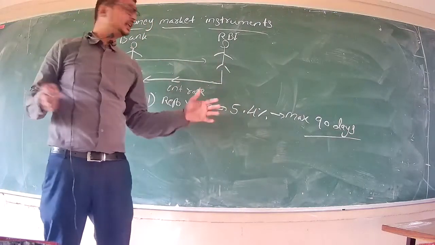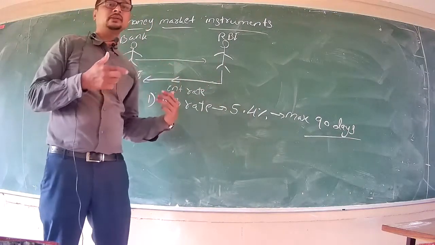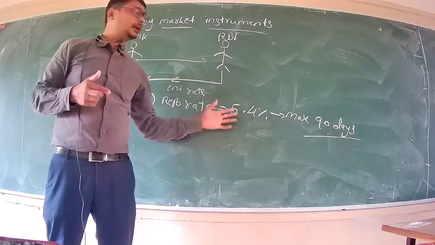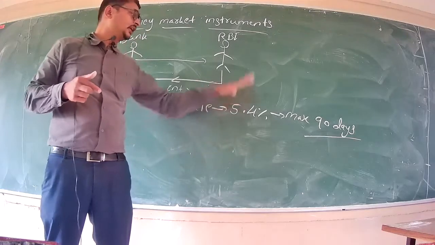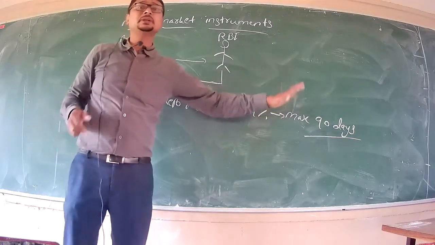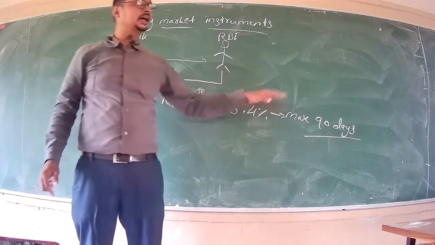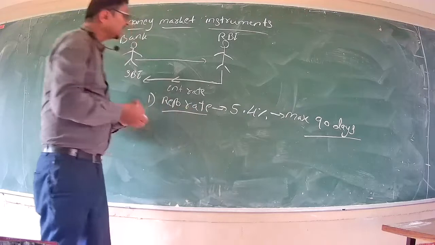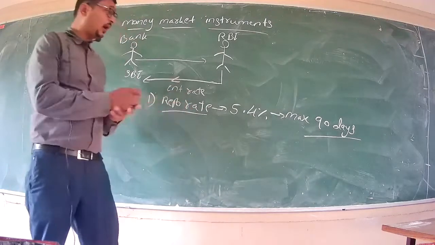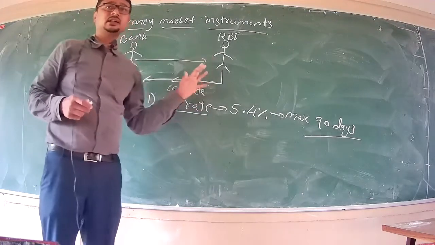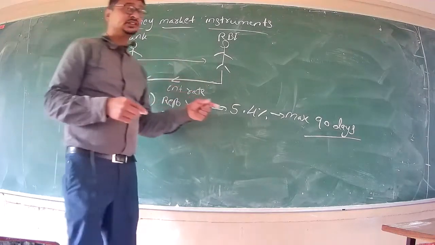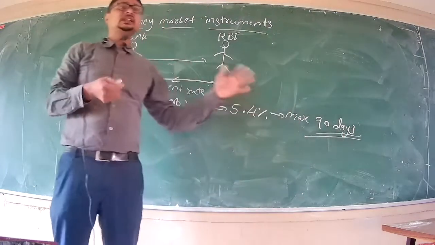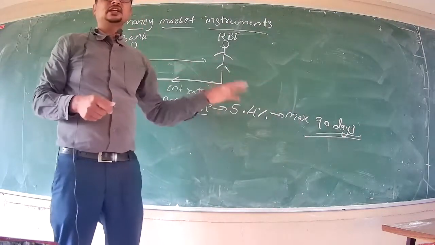Within the 90 days, SBI borrows a loan from RBI and repays RBI along with the interest called the repo rate. The current repo rate is 5.4% and the maximum time period to repay the loan to RBI is 90 days. So the first money market instrument is the repo rate. Why is the repo rate considered a money market instrument? Because the entire transaction ends in 90 days, right? So 90 days comes within a year. Within a year, the entire transaction takes place.